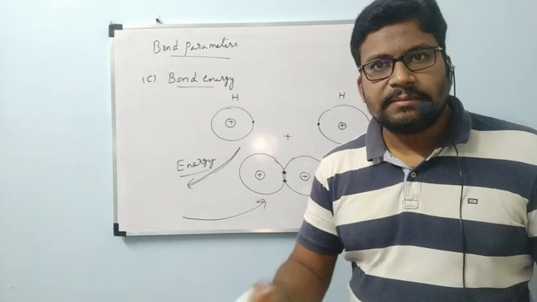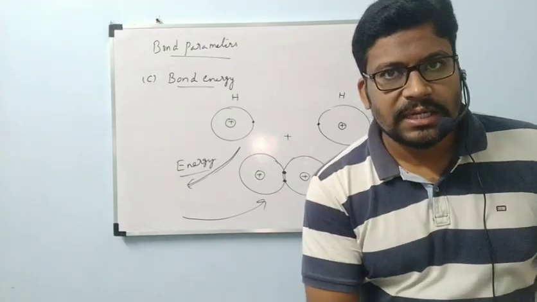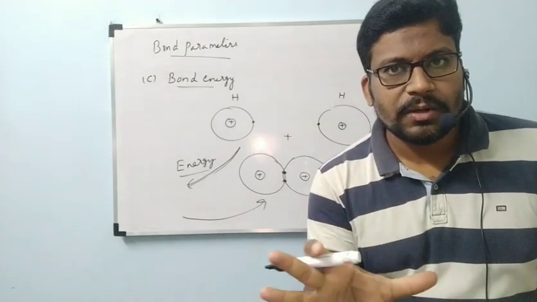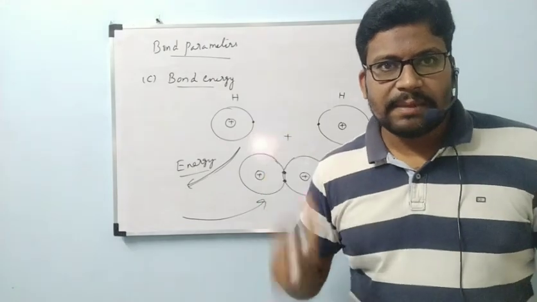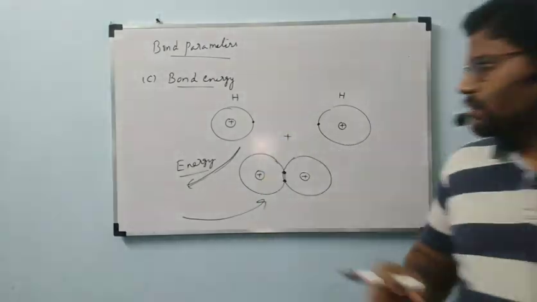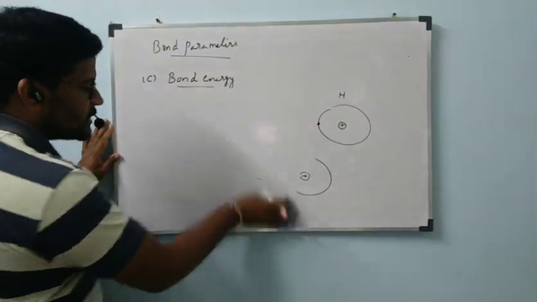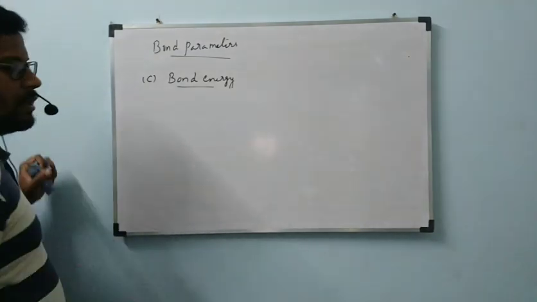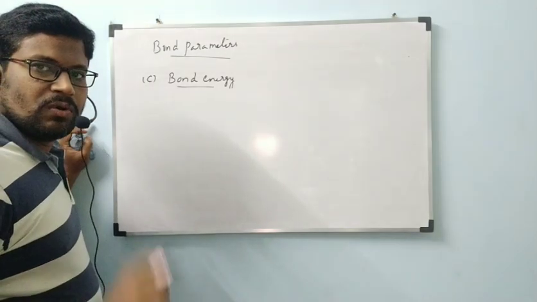Is it okay? In some conditions, a hydrogen molecule is going to be formed. At that time, energy will be released. In some conditions, the H2 molecule is going to be broken down. At that time, energy is going to be absorbed. Now I am writing the definition clearly on both. Whatever it is, units will be kilocalories per mole or kilojoules per mole, or x per mole or kilo x, whatever it is, energy per mole.